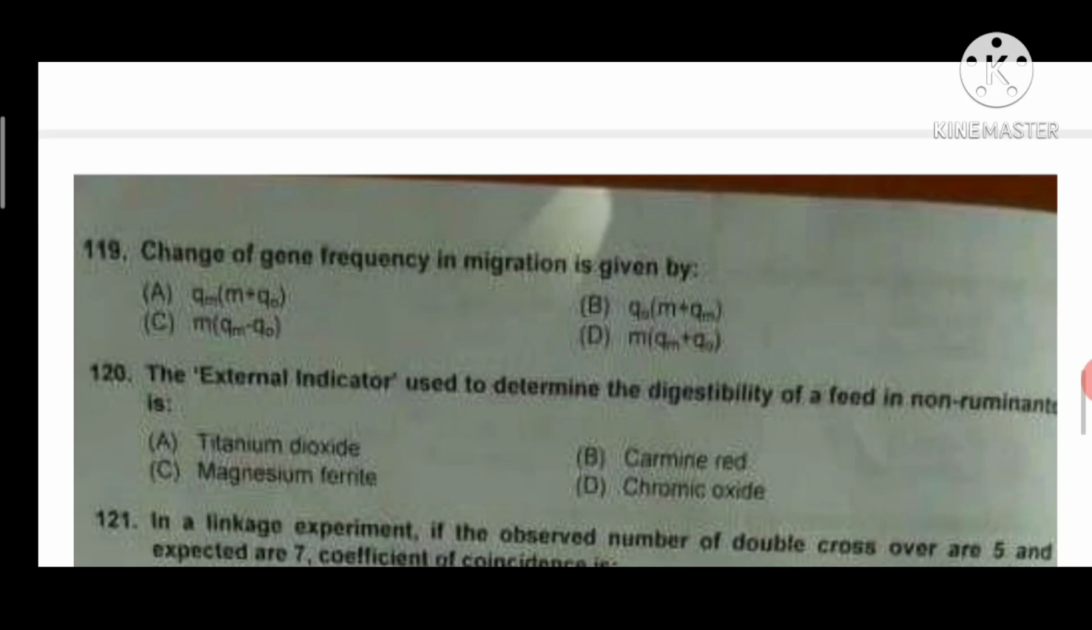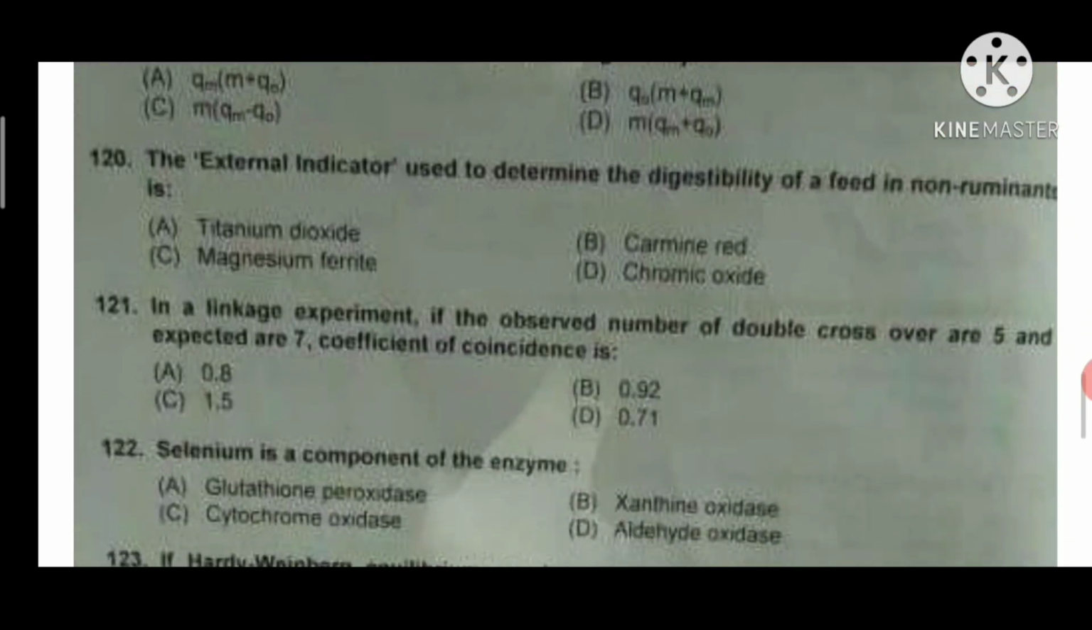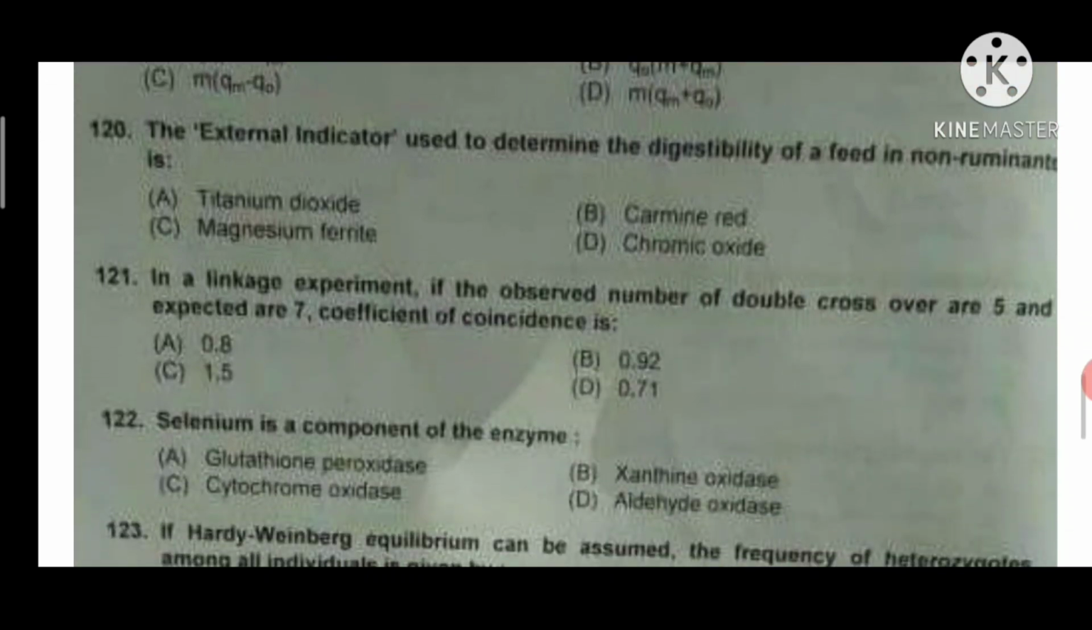The external indicator used to determine the digestibility of feed in non-ruminants is titanium oxide. In a linkage experiment, if the observed number of double crossovers is 5 and expected is 7, the coefficient of coincidence is observed upon expected equals 5 by 7 equals 0.71. The answer D will be correct.